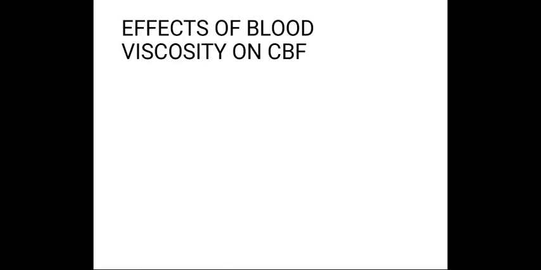What happens in anemia? In anemia, cerebral vascular resistance is reduced and cerebral blood flow is increased. However, this may result not only from reduction in viscosity, but also from reduced oxygen carrying capacity of the blood. The effect of reduction in viscosity on cerebral blood flow is more obvious in the setting of focal cerebral ischemia. The reduction in viscosity by hemodilution results in increase in cerebral blood flow in ischemic territory.